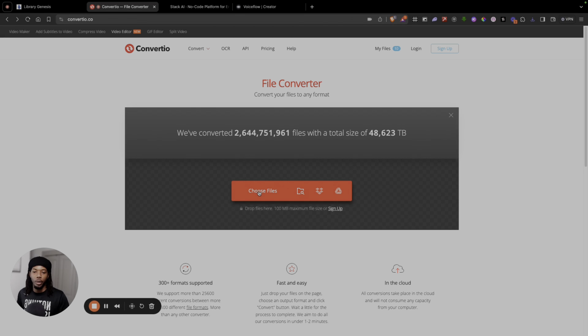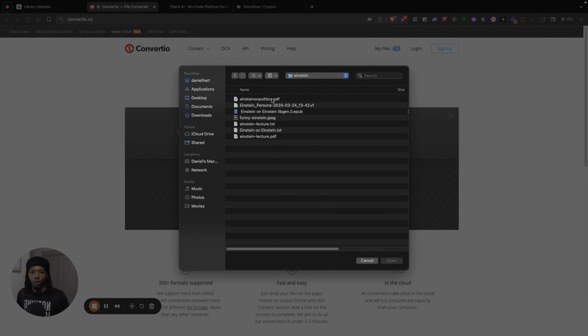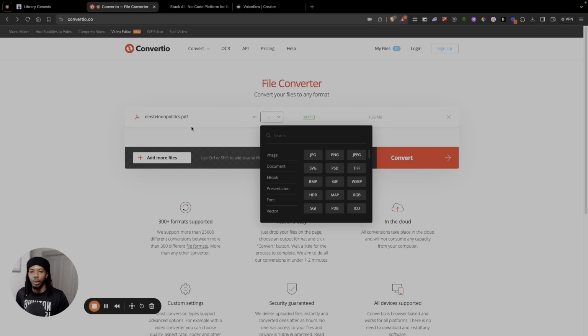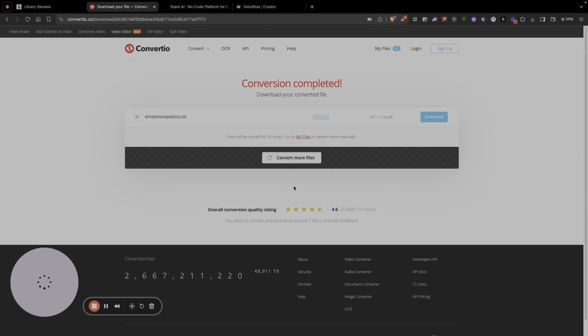So we're just going to come here to choose file, and then I am going to choose Einstein on Politics, and I'm converting it from a PDF to a text file because I'm only concerned with the actual text. If there are any pictures or anything else inside of this book, we don't really care about it because it'll be viewable in a PDF format, but this is just going to be used as a knowledge base for our AI bot, so we don't really care about all that stuff. So we can just convert it to a TXT file. Perfect, it's done. Download it.